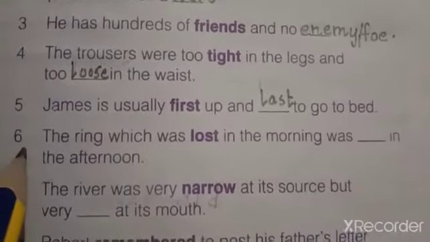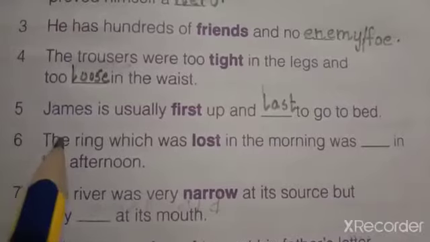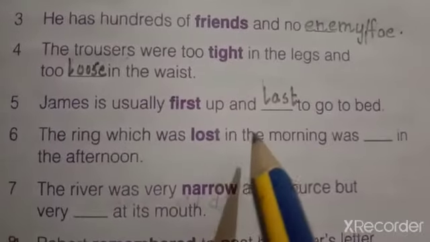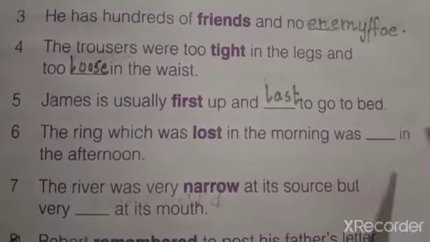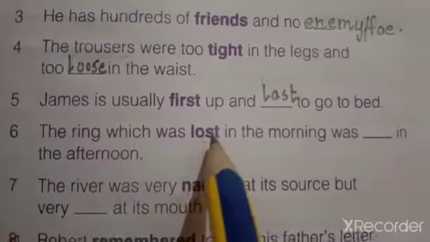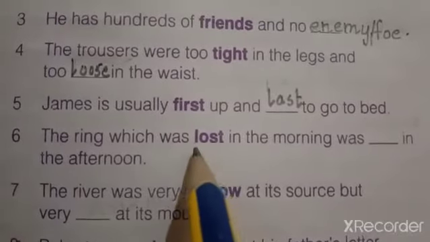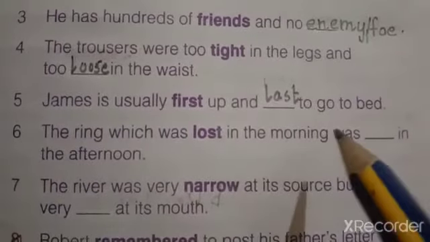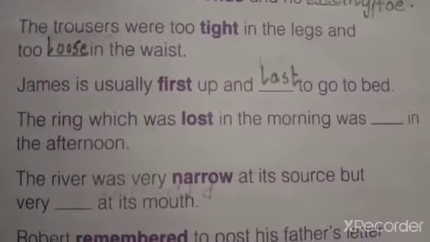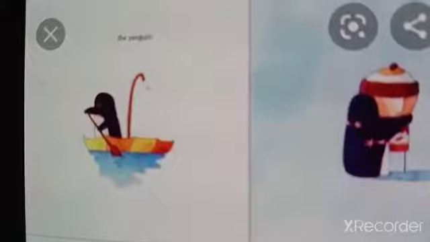Okay. Now read out the sixth sentence. The ring which was lost in the morning was dash in the afternoon. Once we lose a thing and another time we find the thing. Look here in this picture.